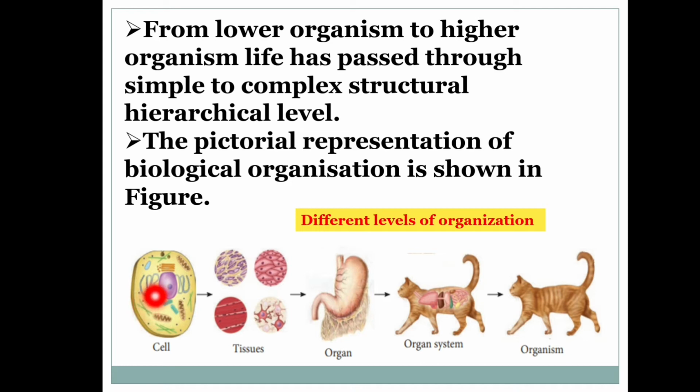The cells form the tissues, and the group of cells are tissues. The tissues work together and form an organ, and the organs form the organ system. The organ systems perform several activities and come together, creating an organism. So these are the different levels of organization.